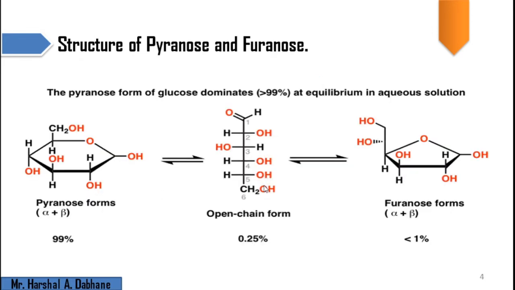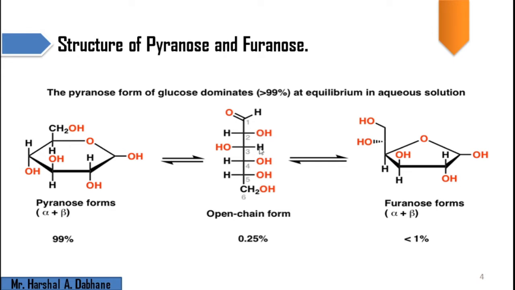Now we discuss how the pyranose and furanose forms develop in equilibrium in aqueous solution from the glucose molecule. This is the open chain molecule in the Fischer projection formula. This is an aldehydic group, and this carbon atom is called the carbonyl carbon atom, which is electrophilic in nature due to the electronegative nature of the oxygen atom.